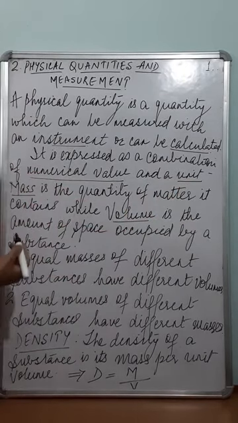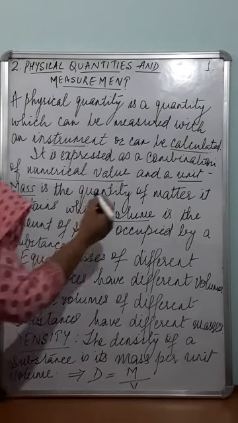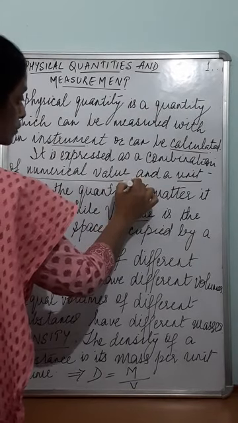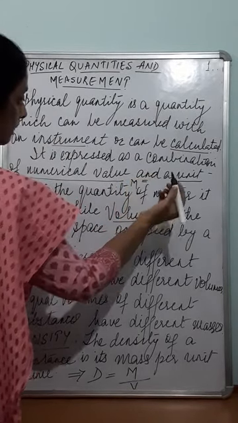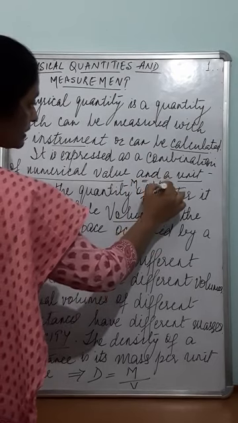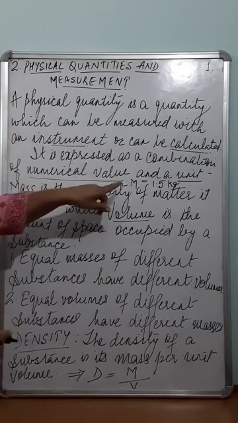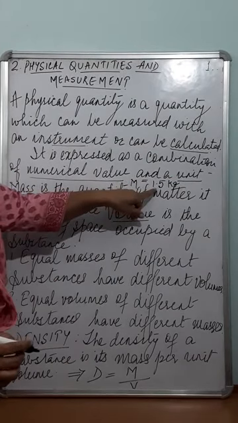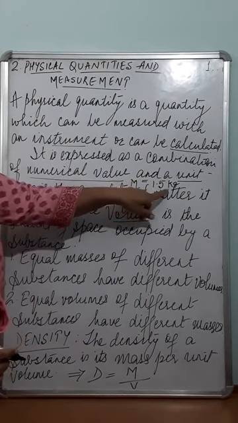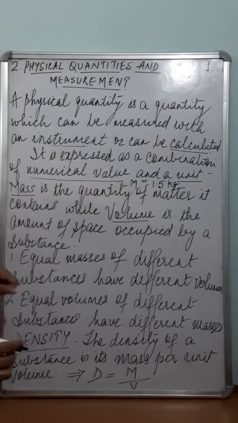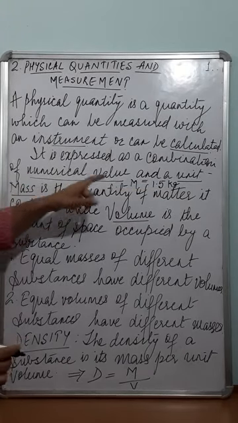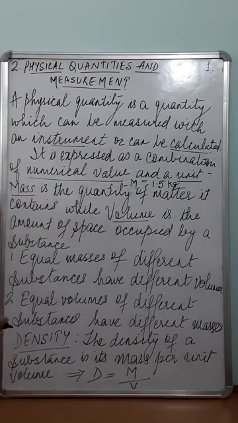For example, if I consider mass, a stone of mass, say 1.5 kg, then 1.5 is its numerical value and kg is its unit. So, mass is a physical quantity.